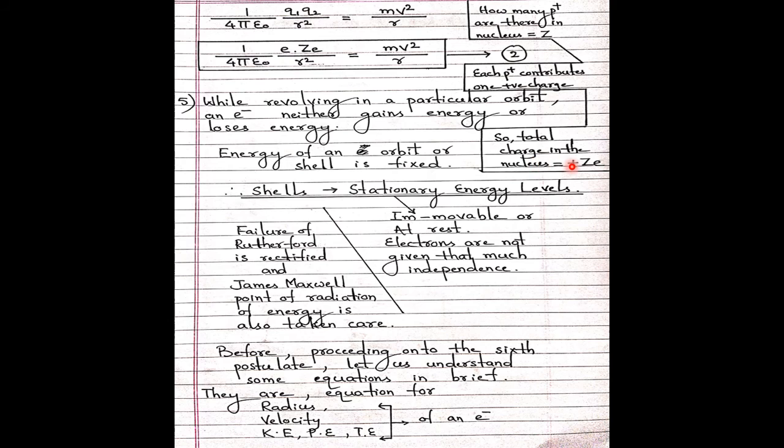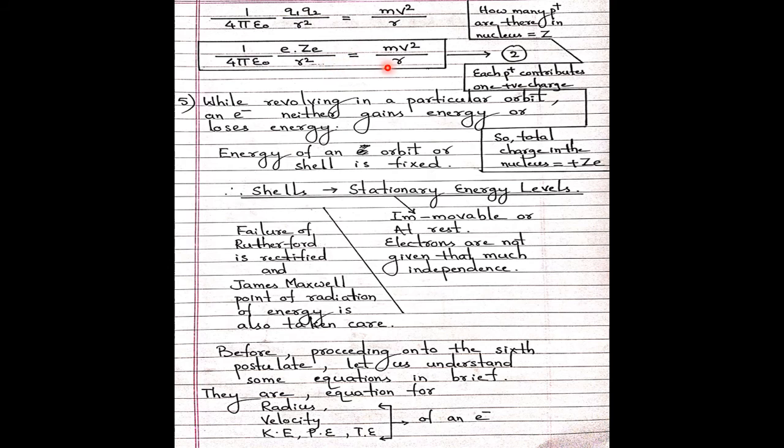This is the nuclear charge. The product of nuclear charge and electron charge by r squared is strictly in accordance with the Coulombic force of attraction, which I have taken directly from physics: 1 upon 4 pi epsilon naught Q1 Q2 by r squared equals m v squared upon r. After simplification we get this. Let us call it equation number 2.